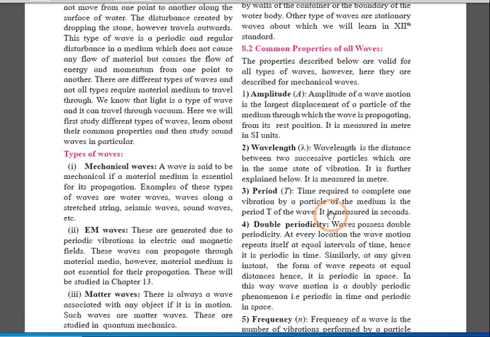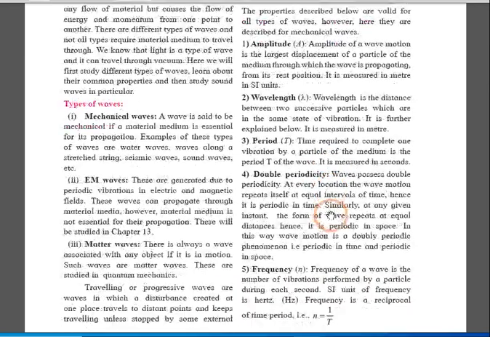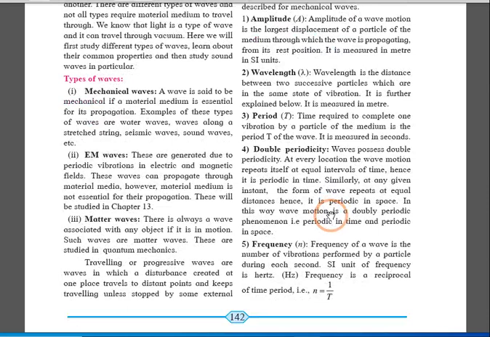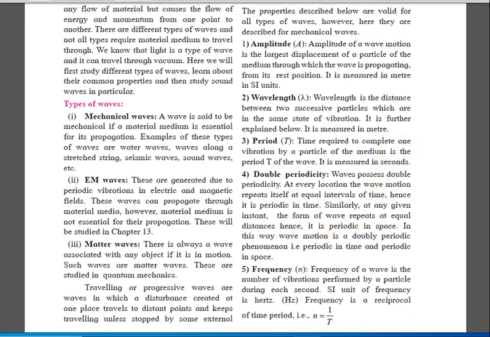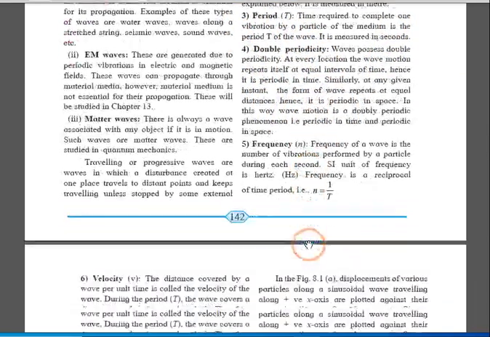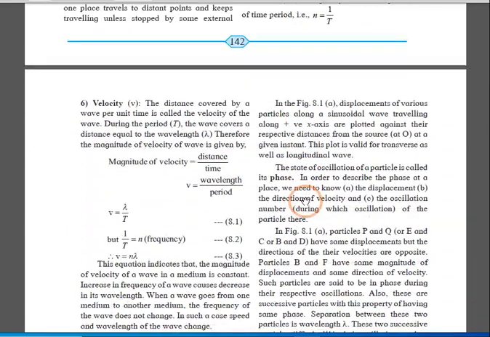The next concept is frequency. Frequency means exactly opposite to time period or reciprocal of time period. As time period is time taken to complete one vibration and the frequency is number of vibrations per unit time or per second. Now we know units of these all terms. For amplitude it's meter, for wavelength again meter, time period second, and frequency it's per second or hertz.